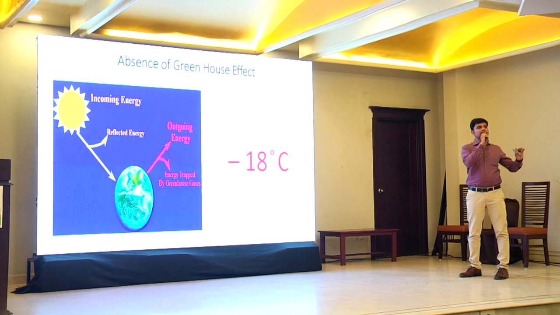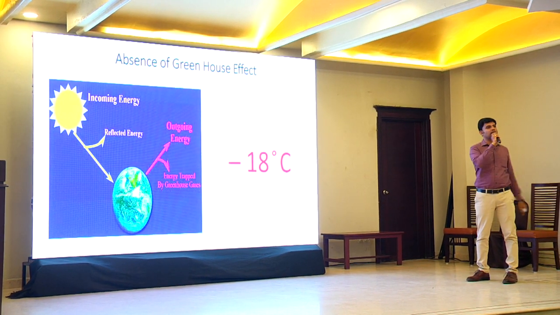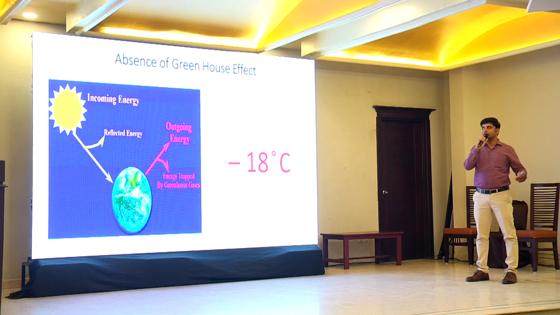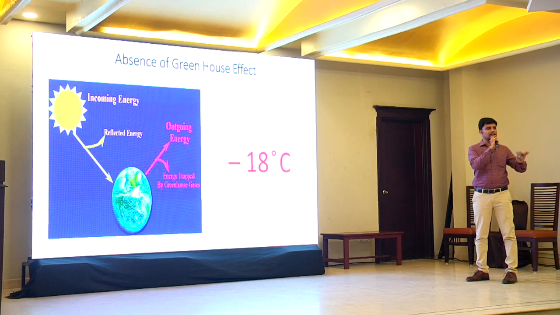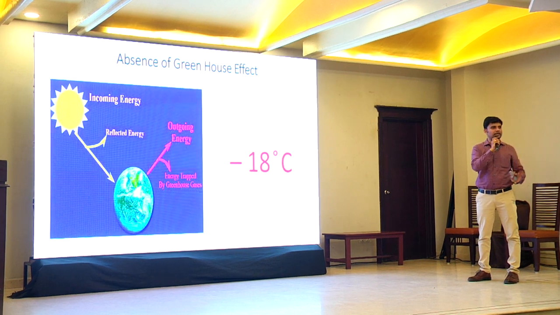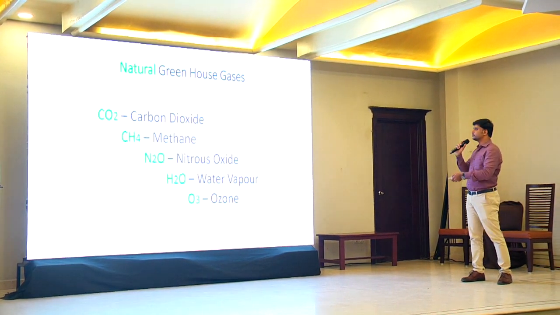Without the greenhouse gas effect, the temperature of our Earth's surface would be like -18 degrees Celsius. So the greenhouse gas is essential. The greenhouse effect is essential, but only to a certain limit. When it goes beyond a limit, we get the concept of global warming.